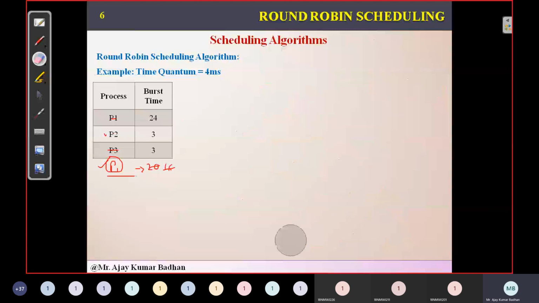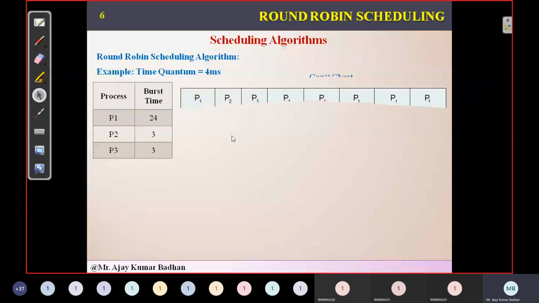So I'll show you graphically so that you can clearly understand one more time. So I think this is the diagram what we have got. So initially P1 we allocated for 4 milliseconds. So you can see there is a small variation here since 4 and here 3 milliseconds. I'm talking about the gap here, the width. The width is somewhat shorter for P2 and P3. Remaining all are equal portions.